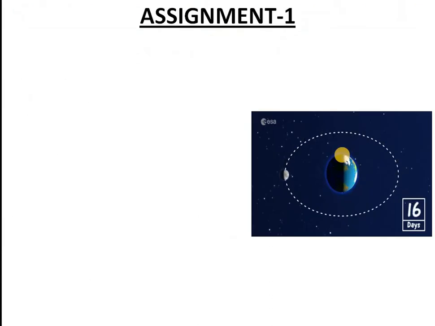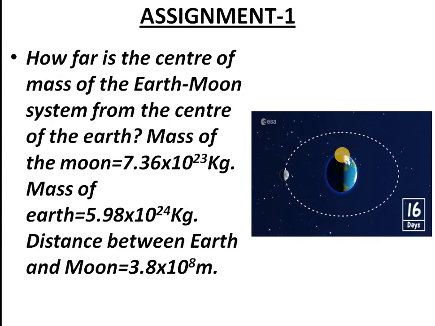You can see in the picture Earth is there and the moon is revolving around it in some specific orbits, and let us have a problem connecting these phenomena. And here the question goes like this: how far is the center of mass of the Earth Moon system from the center of Earth?